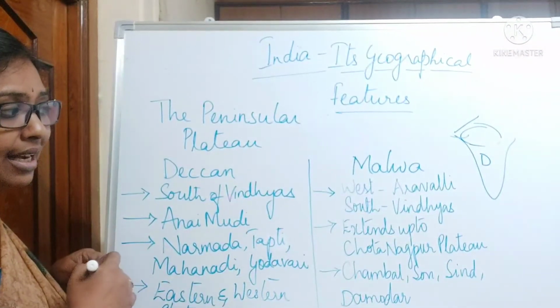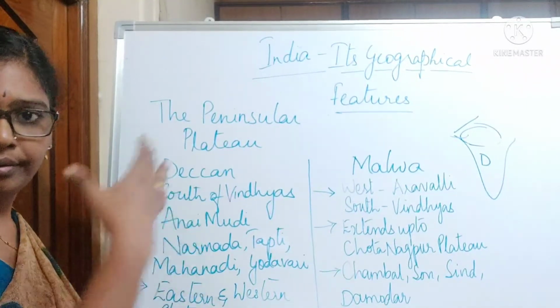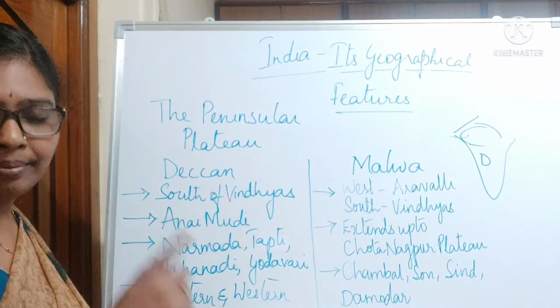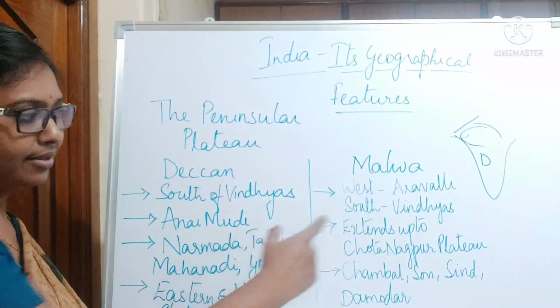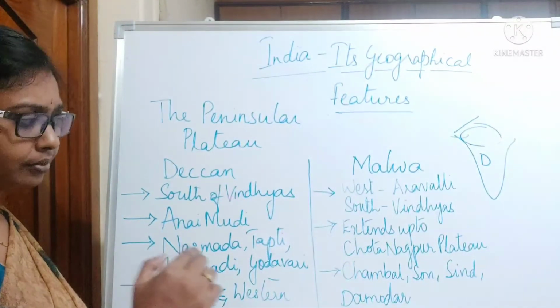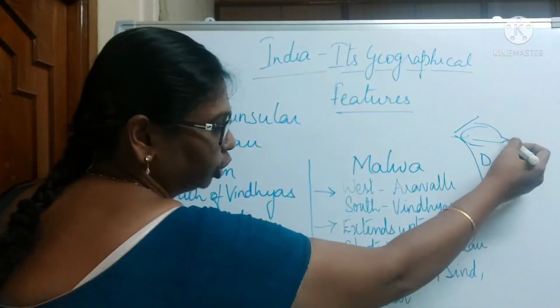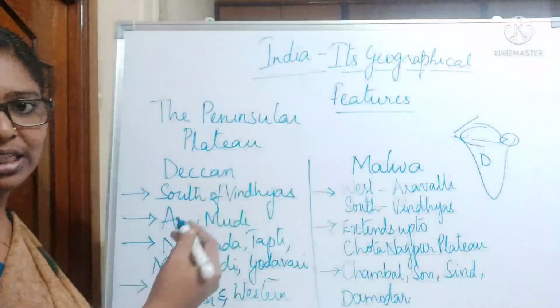These Vindhyas are very old fold mountains. We have seen the Himalayas. Himalayas are young fold mountains, whereas these Vindhyas are old fold mountains. And these extend up to the Chota Nagpur Plateau. Chota Nagpur Plateau is in Odisha.